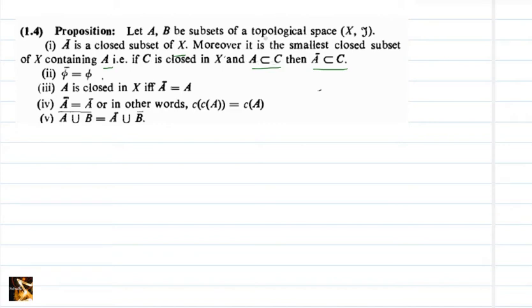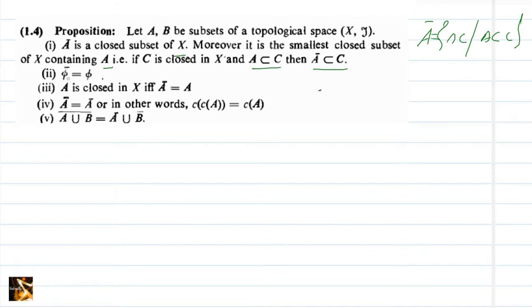This C belongs to that collection. What is A closure? It is the intersection of C's such that C is closed and A is contained in C. So this C belongs to that collection, so A closure should be the smallest one, contained in C.